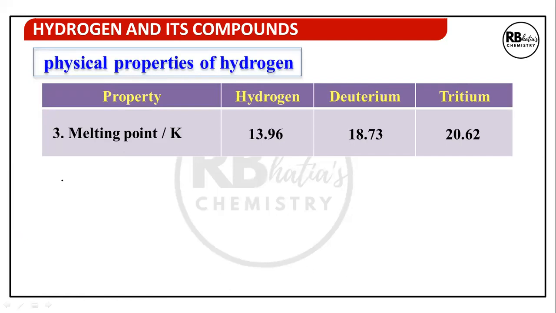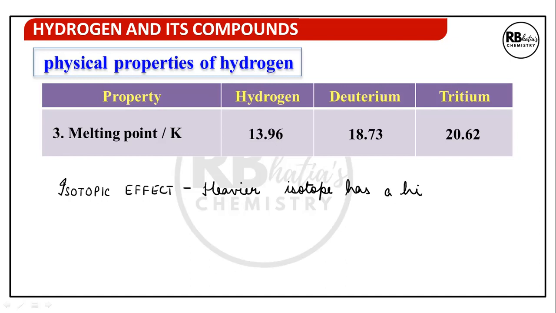Now, here I would also like to comment on a property, children, which is called the isotopic effect. According to the isotopic effect, the heavier isotope has a higher value of a physical constant. Heavier isotope of an element has a higher value of a physical constant.